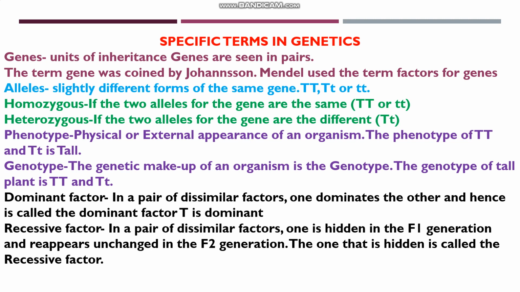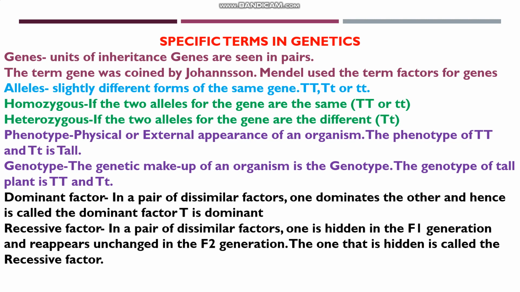Before learning the monohybrid inheritance, you should be familiar with certain terms in genetics. Genes are the units of heredity, and the genes are transmitted from one generation to the next generation. The term gene was coined by Johannsen. Genes are always seen in pairs, and the alternative forms of the same gene are called alleles.